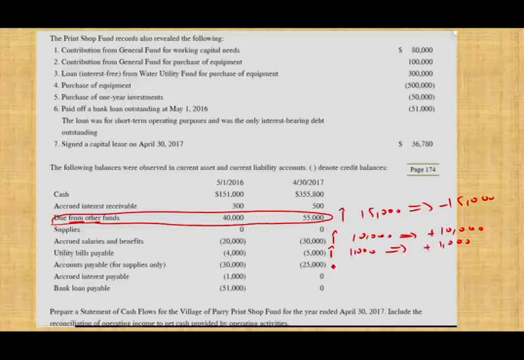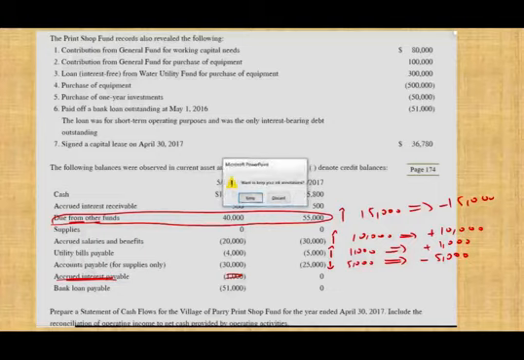Accounts payable went down 5,000. If it went down, that's a minus. I'm paying off my liabilities. That's minus 5,000. Accrued interest payable went from 1,000 to 0. We don't include this. Remember, interest has nothing to do with operating. I'm dealing with government. So that's it. Negative 15 plus 10 plus 1 minus 5.